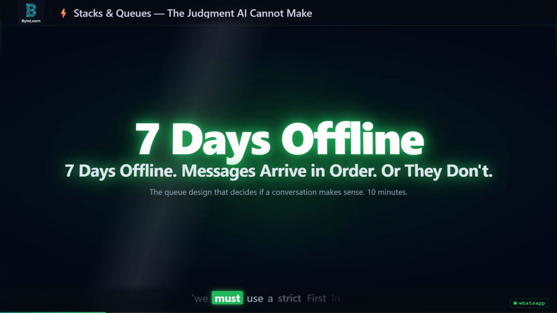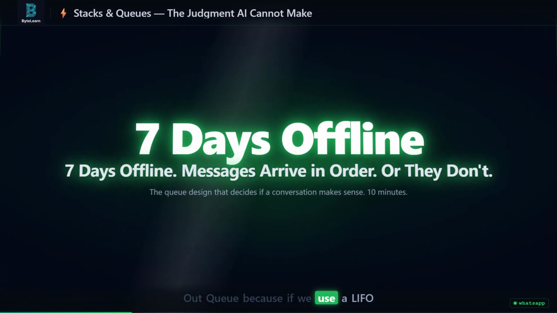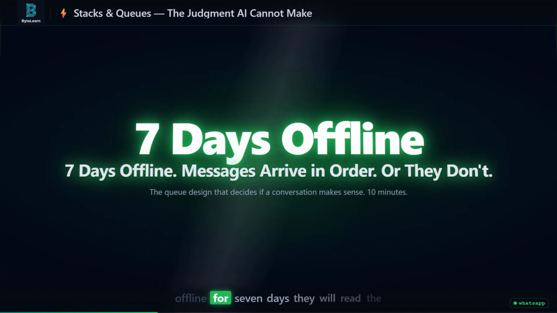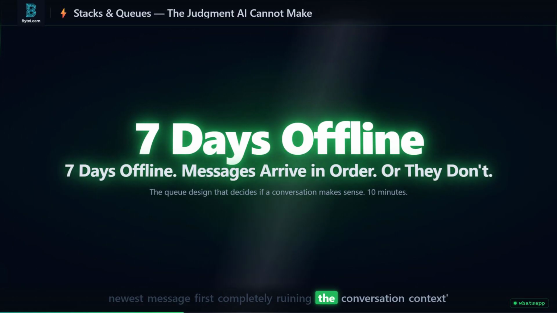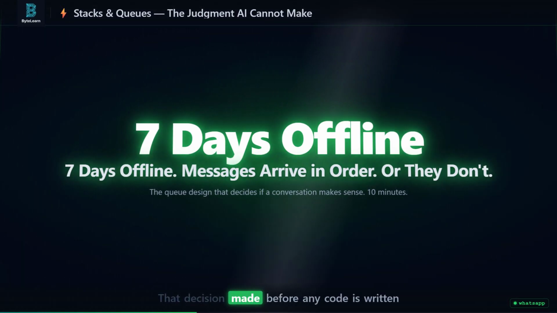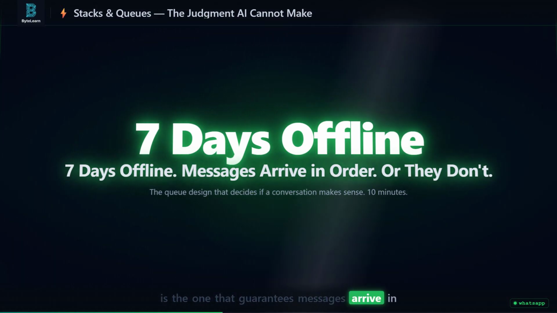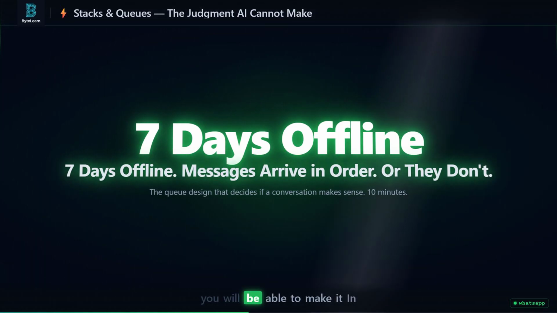Look at WhatsApp's offline delivery system and say we must use a strict first in first out queue, because if we use a LIFO stack to deliver messages after a user is offline for 7 days, they will read the newest message first, completely ruining the conversation context. That decision, made before any code is written, is the one that guarantees messages arrive in the order they were sent. After this video, you will be able to make it.